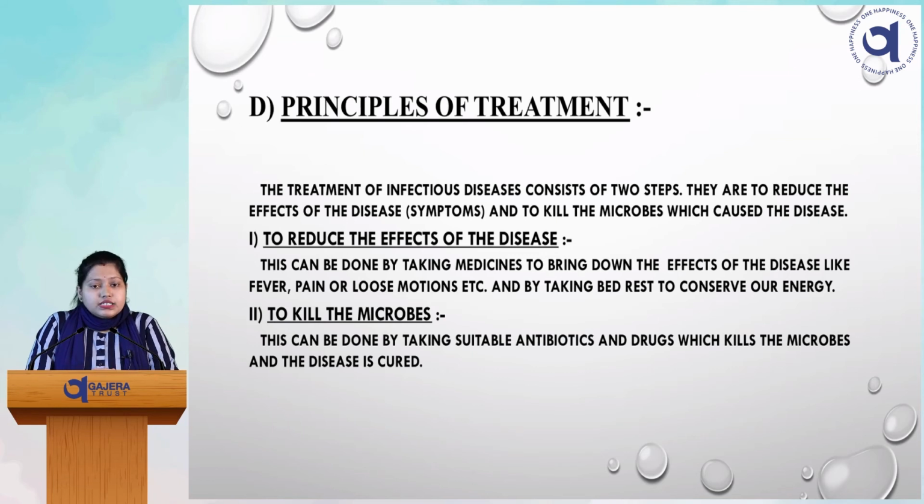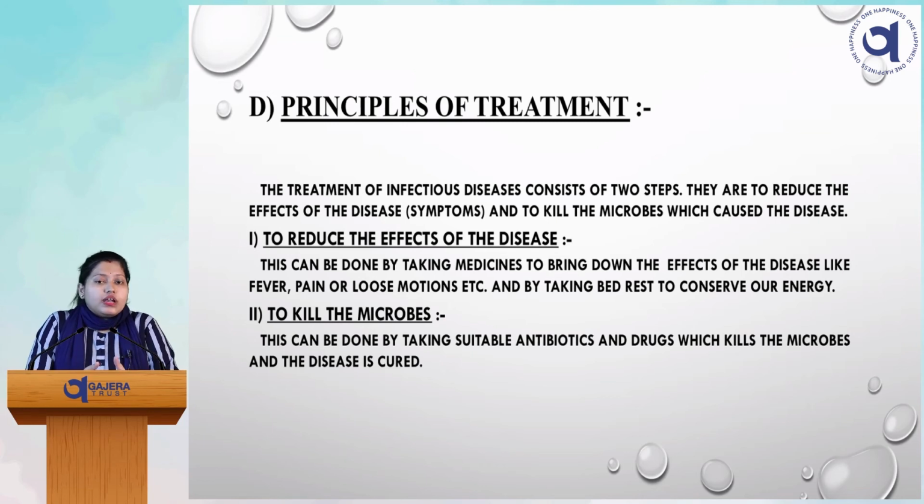Then the second one is to kill the microbes, and in some other cases what we do is this can be done by taking suitable antibiotics. So in case of viral fevers or viral infections, we cannot kill the microbe directly, right?